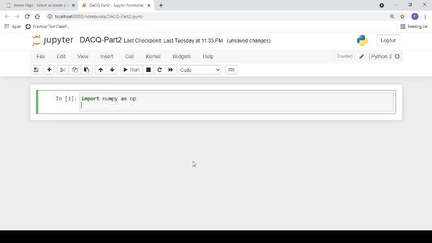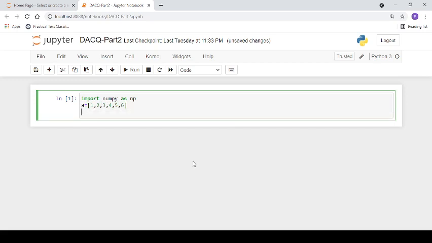Now, let's say we have a Python list with 6 values. To create a NumPy array, the array function can be used to create an array of any dimension.